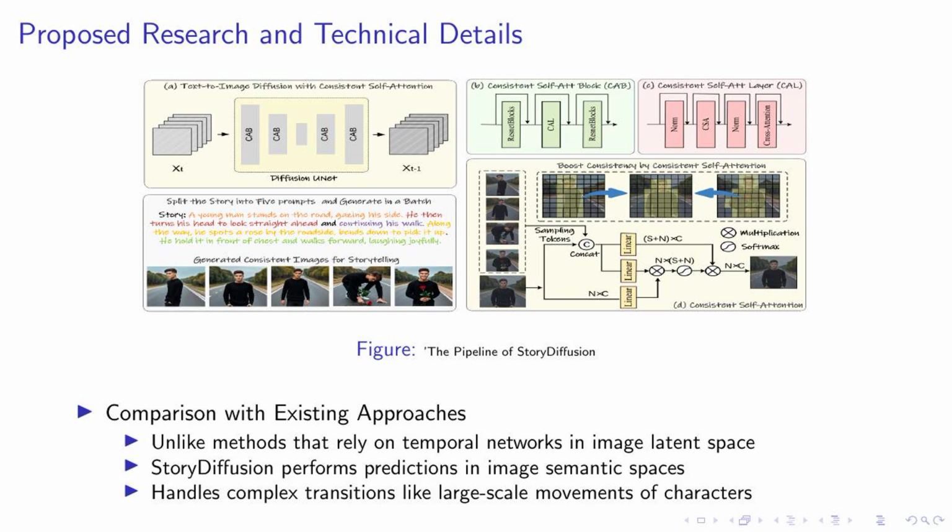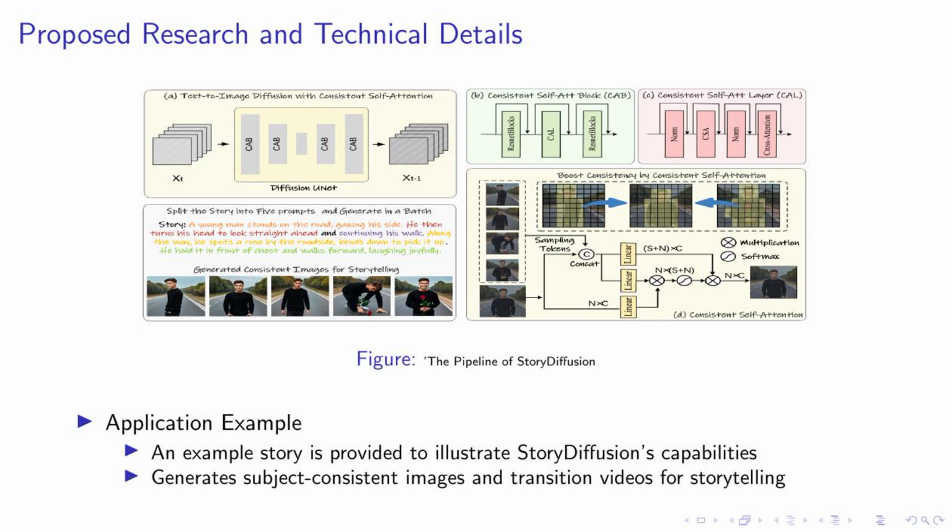On this slide, we delve into the technical details of our proposed research, story diffusion. As you can see in the figure, story diffusion operates in two stages. Initially, it uses consistent self-attention to generate subject-consistent images without any training. These images are not only applicable to storytelling, but also serve as input for the second stage. In the second stage, story diffusion creates consistent transition videos from these images.